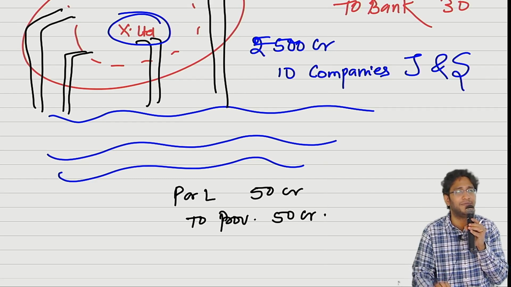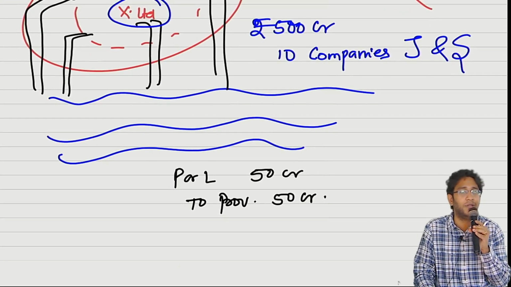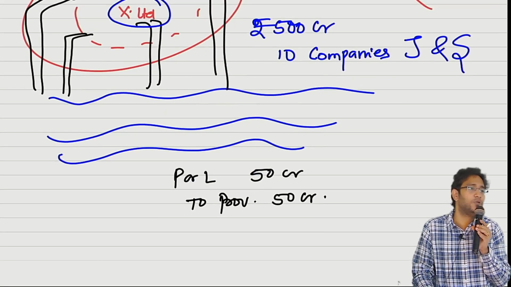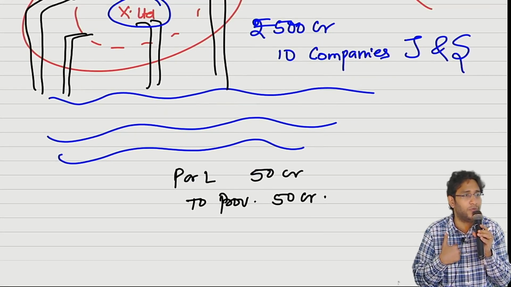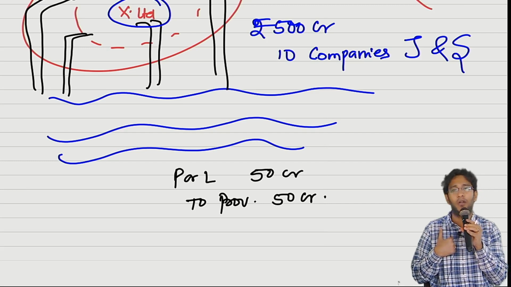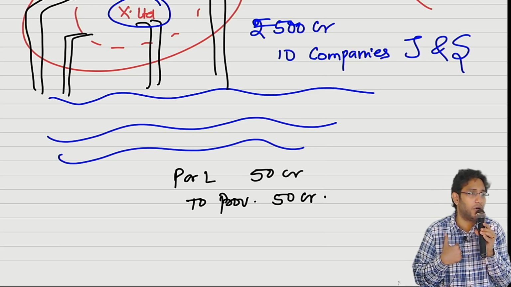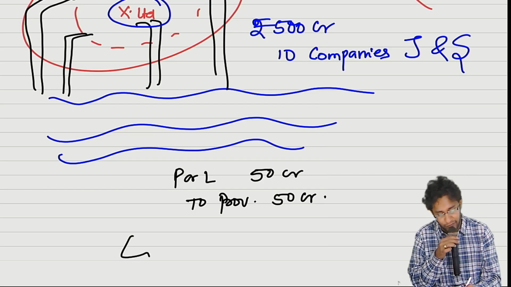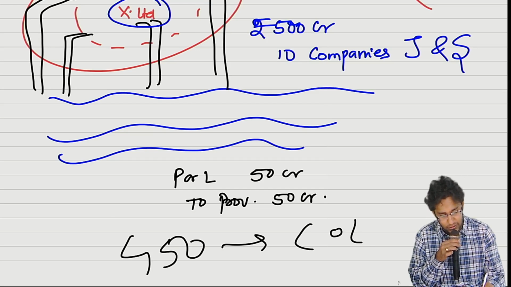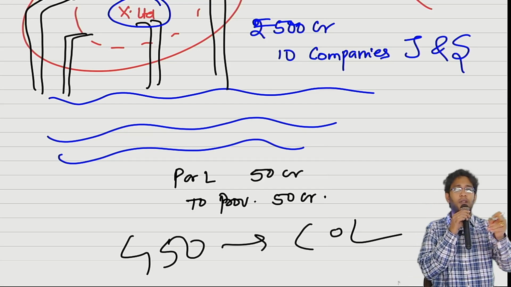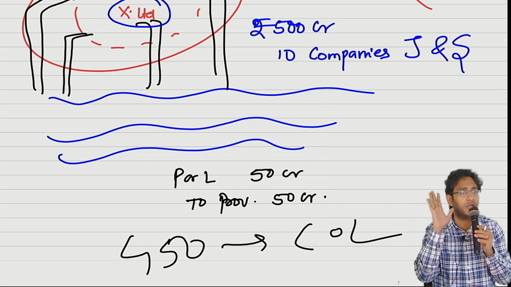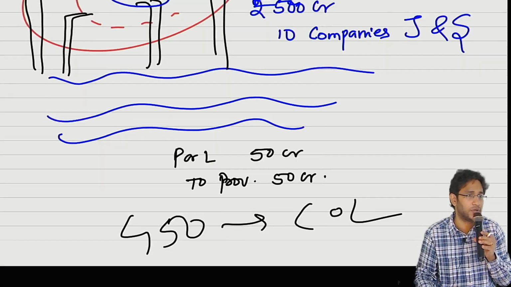What is that? What if the other 9 companies don't pay? 450 crores also I only have to pay. But whether I have to pay the 450 crores or not depends on whether other companies will pay or not. That means it is an uncertain future event, not wholly within the control of the entity. The 450 crores you have to disclose as a contingent liability. Your share of liability you create a provision for; for others' share of liability you have to disclose a contingent liability when it is a joint and several obligation.